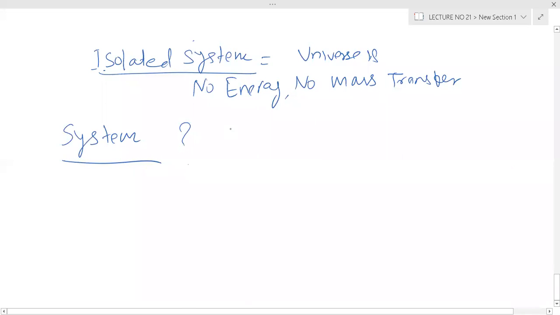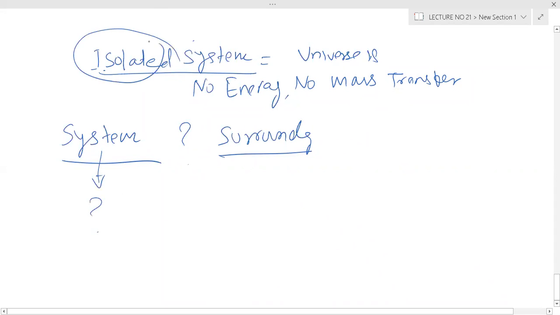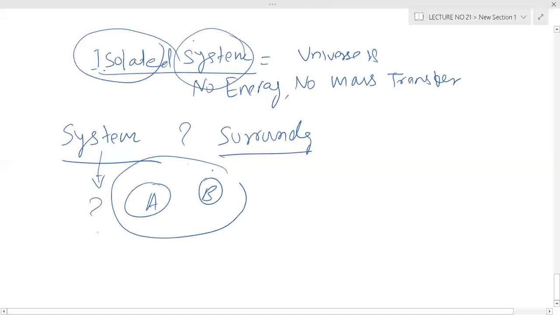What is the concept of system and surrounding? A is the system, B is the surrounding, and A plus B is your isolated system.